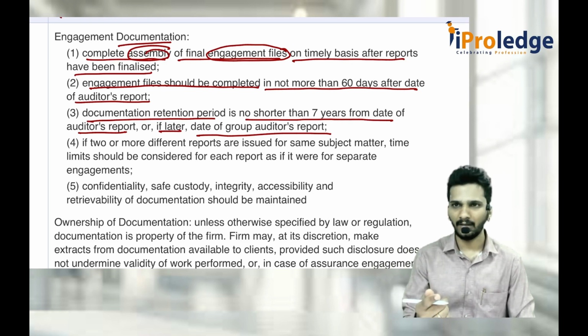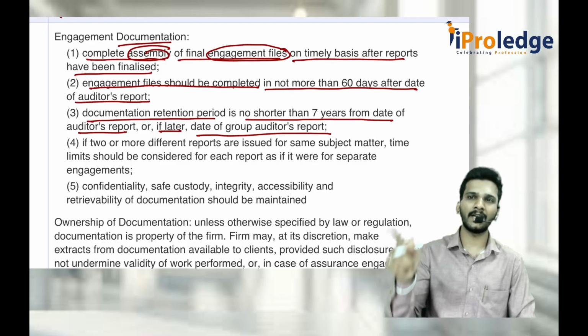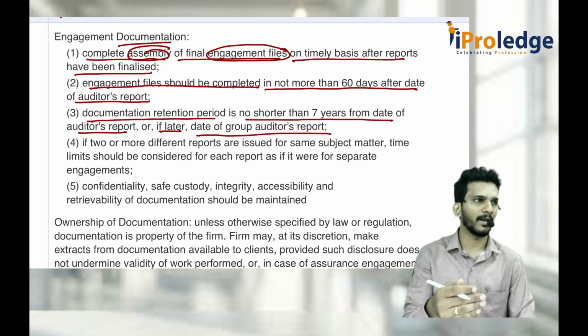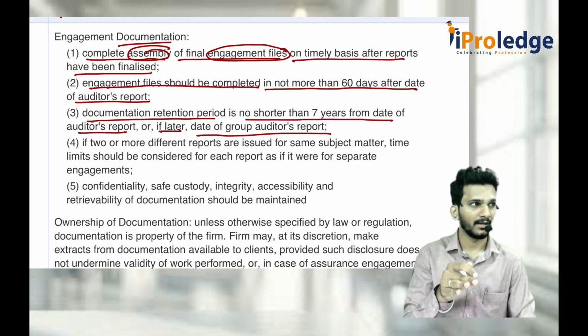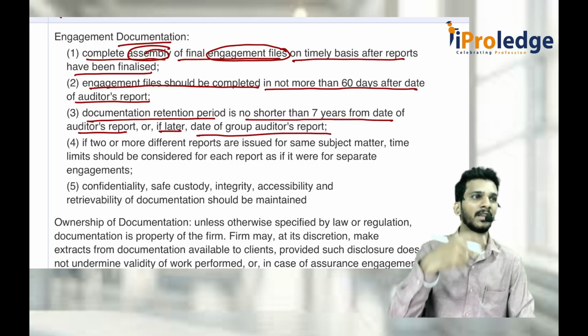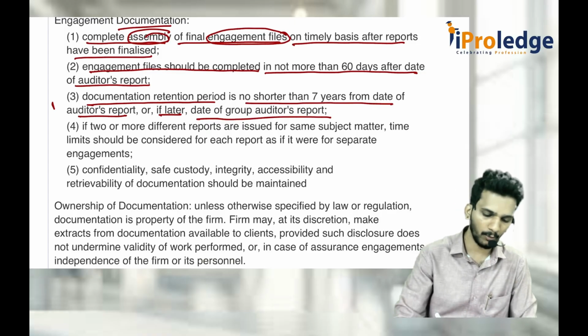Or later, if you are auditing a subsidiary company, your report will be considered by the holding company auditor. Consider you give the audit report on 10th of May, and the holding company auditor gave the audit report on 10th of July. So you should count 7 years from 10th of July, not from 10th of May. That's what you have to consider. This is an MCQ point.